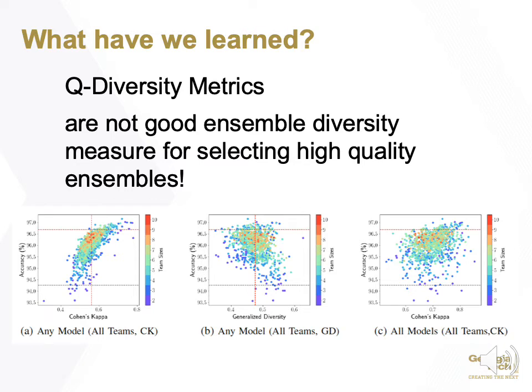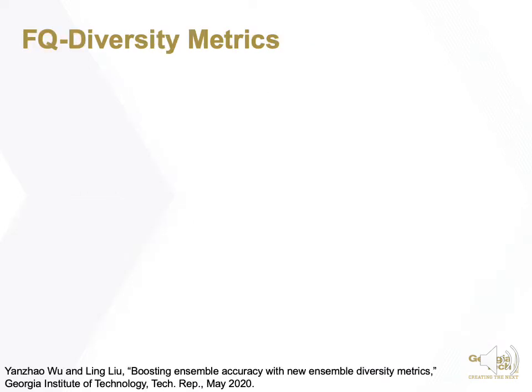What we have learned from the previous example is that Q diversity metrics are not good ensemble diversity measures for selecting high-quality ensembles. The following 3 figures show that we cannot find a consistent relationship between ensemble accuracy and ensemble diversity. Therefore, we further propose FQ diversity metrics to improve the existing Q diversity metrics.